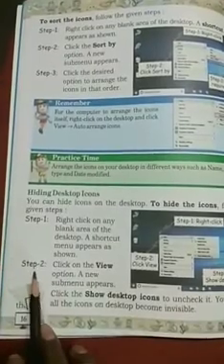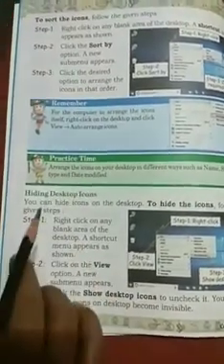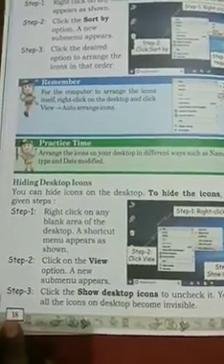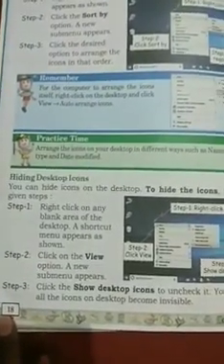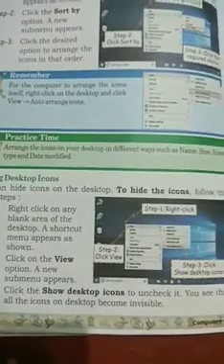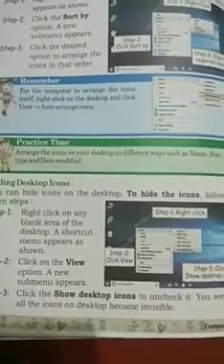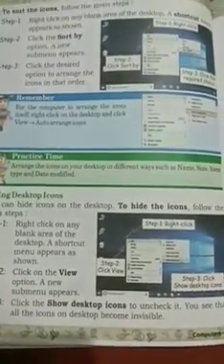Next, step 2, click on the View option. A new sub menu appears, and step 3, click Show desktop icons to uncheck it. You see that all the icons on the desktop become invisible.